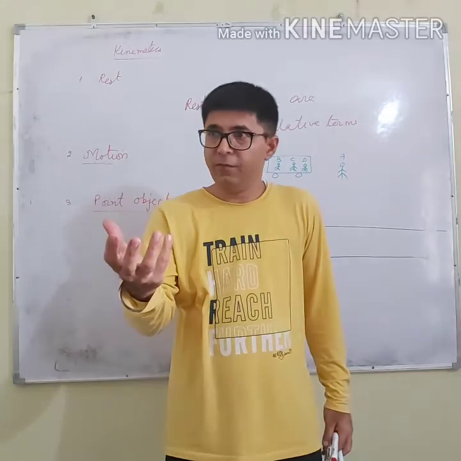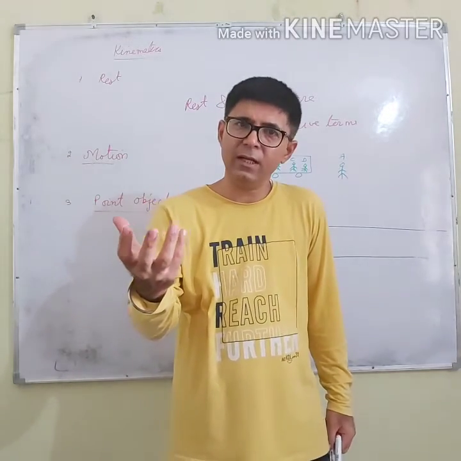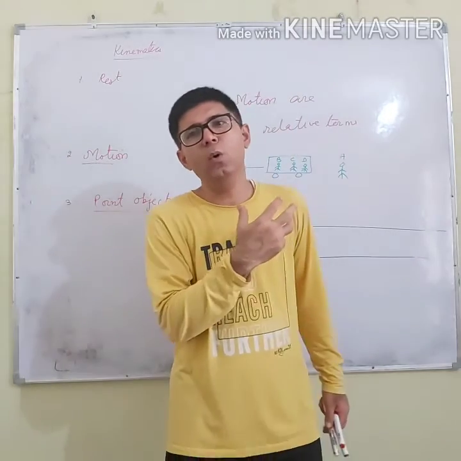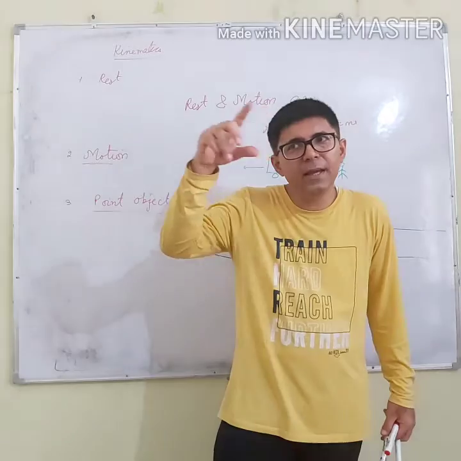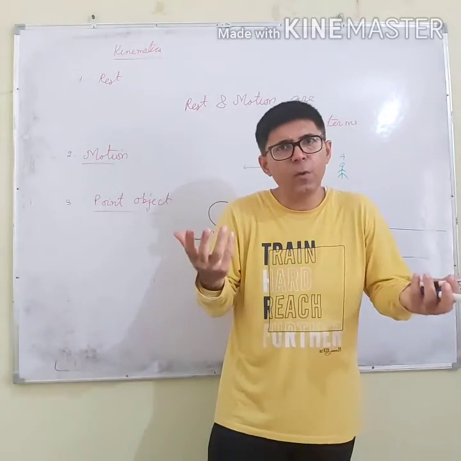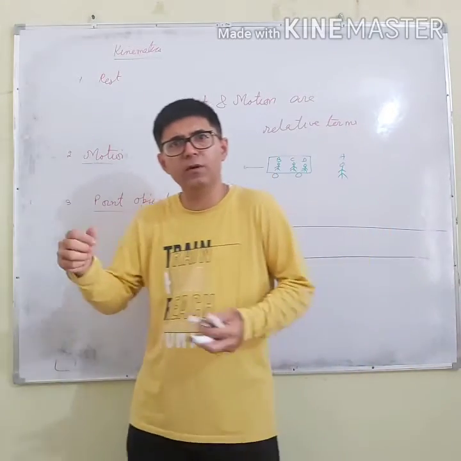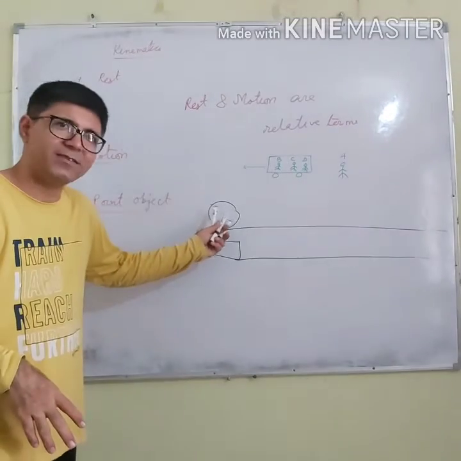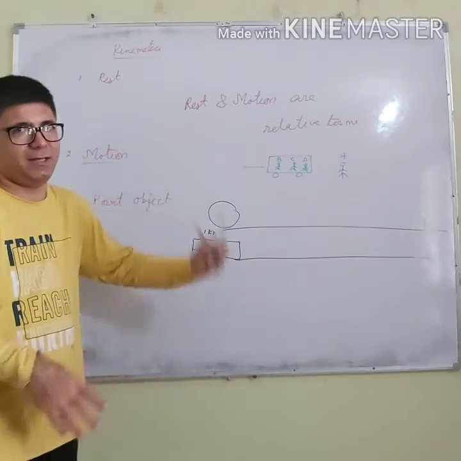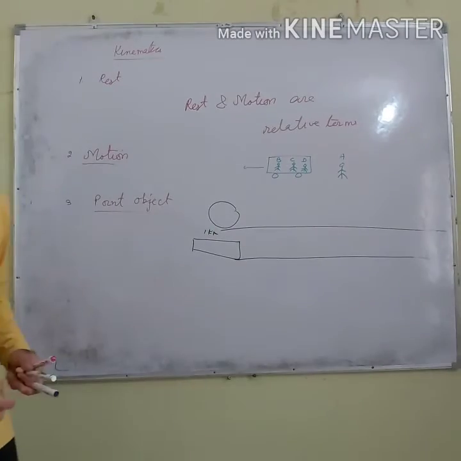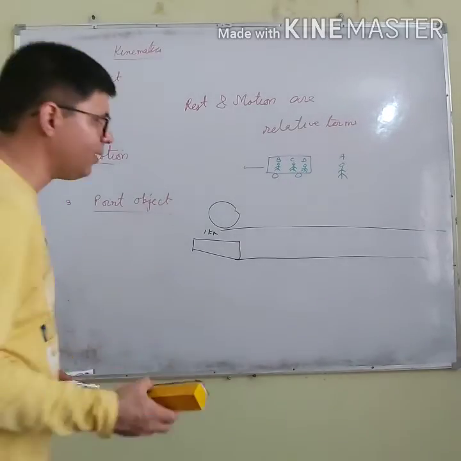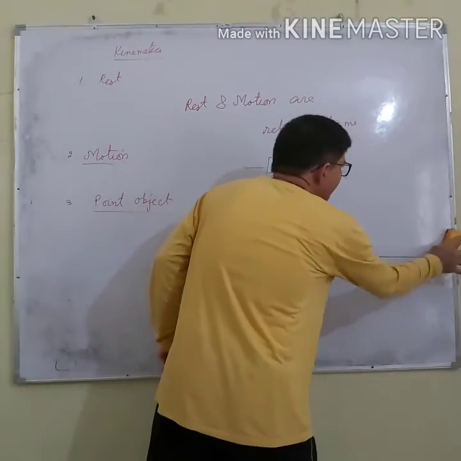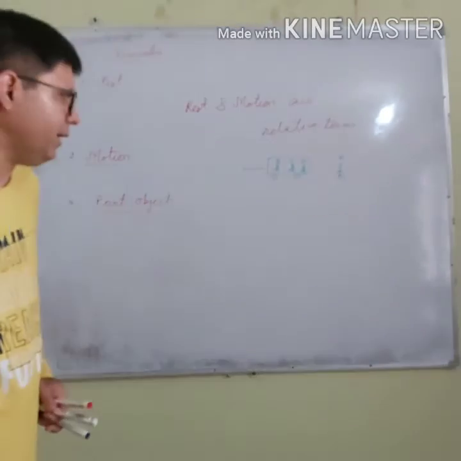If you take a football, you won't say that it's a point object. But football can be a point object with respect to the playground, because when we play football, it covers a huge distance. Even earth and sun can be regarded as point objects. How?